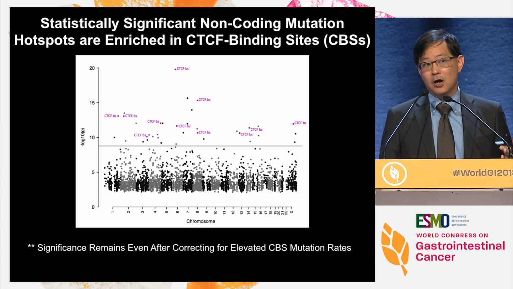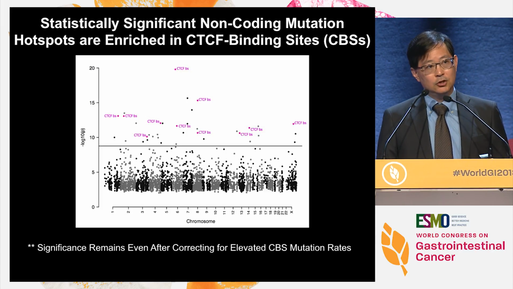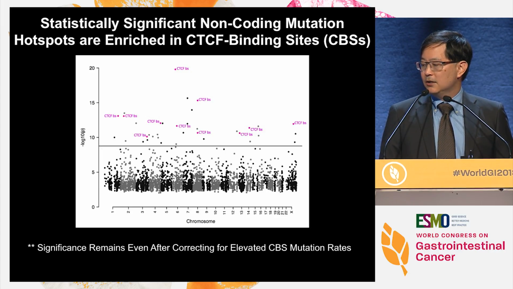mutation rate. There are about 39 of them, and surprisingly, about a third of them, 11, correspond to a very specific genomic feature in the genome that refers to a binding site for a protein called CTCF that I'll introduce to you in the next slide. For the remainder of this talk, I'll refer to these as CBSs for CTCF binding sites.